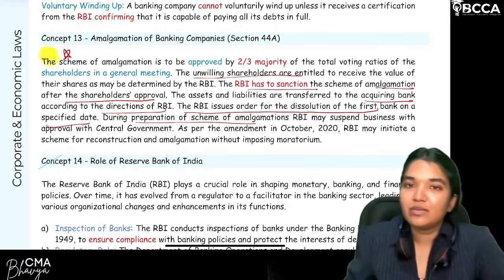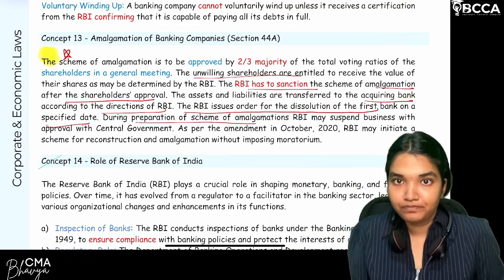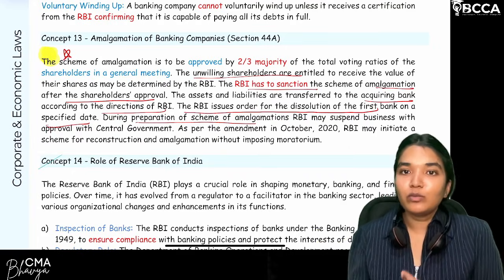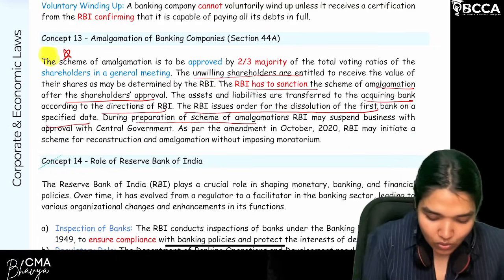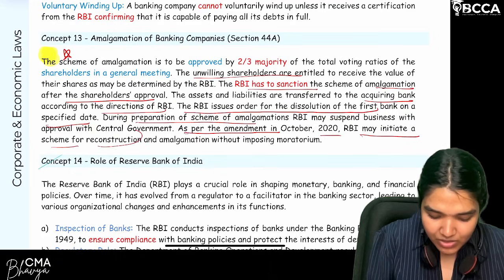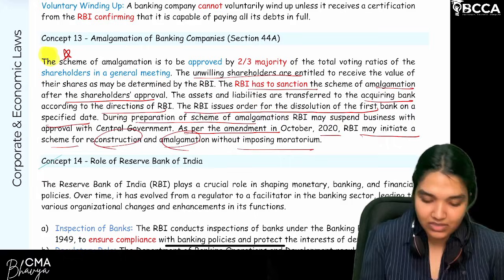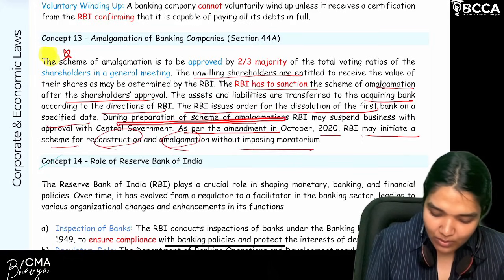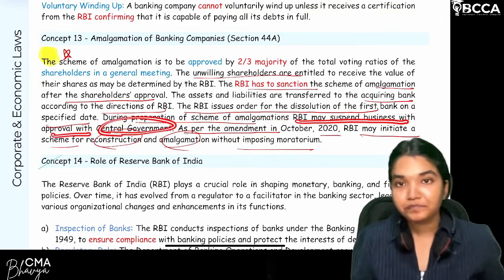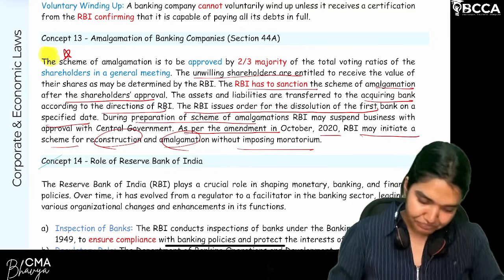And during the preparation of the scheme, if due to amalgamation issues you want, RBI can order a moratorium. That means temporarily it can stop the business for some time. Are we clear? But without moratorium also you can execute amalgamation. So as per the amendment of October 2020, RBI may initiate a scheme for reconstruction or amalgamation without imposing moratorium. The temporary suspension of activities is not necessary. Clear? So during preparation of the scheme of merger or amalgamation, RBI may suspend business with the approval of the central government. What do you mean by suspend? Temporary moratorium, stopping it. That's all.